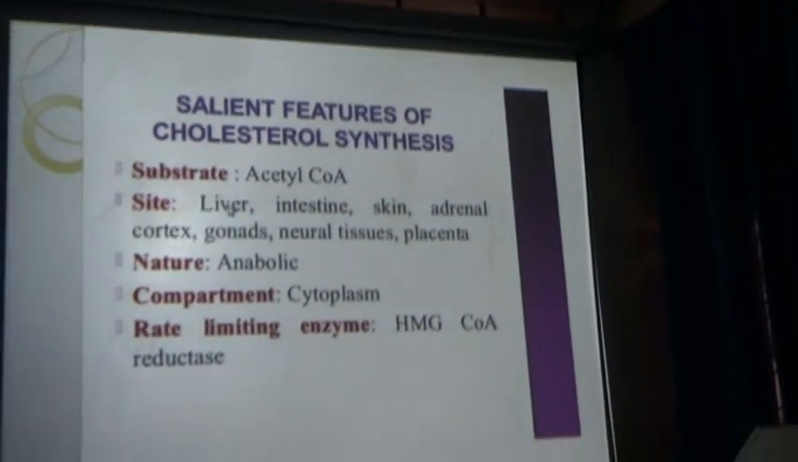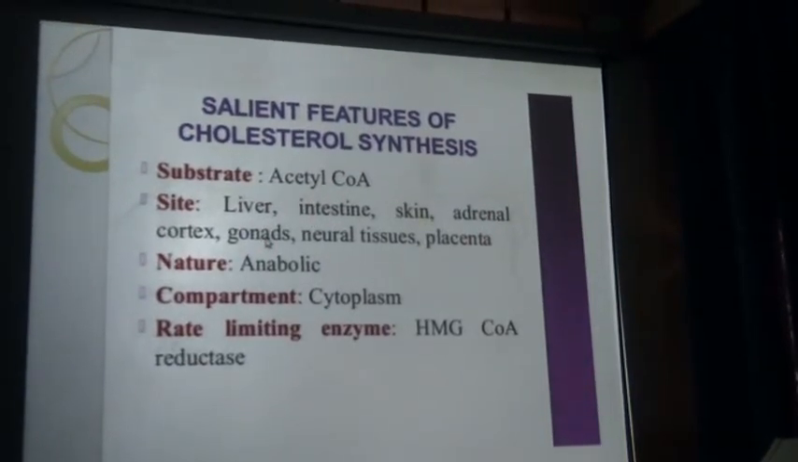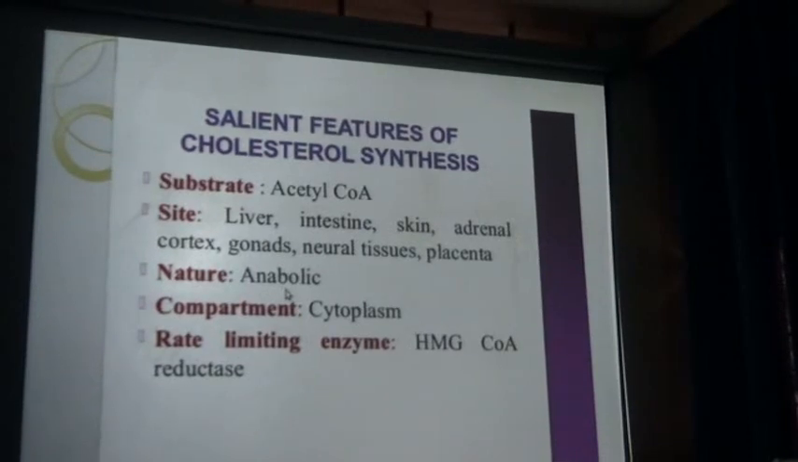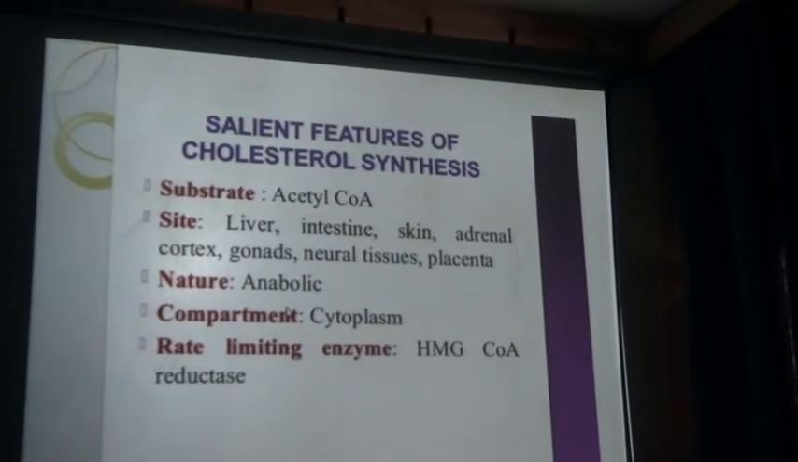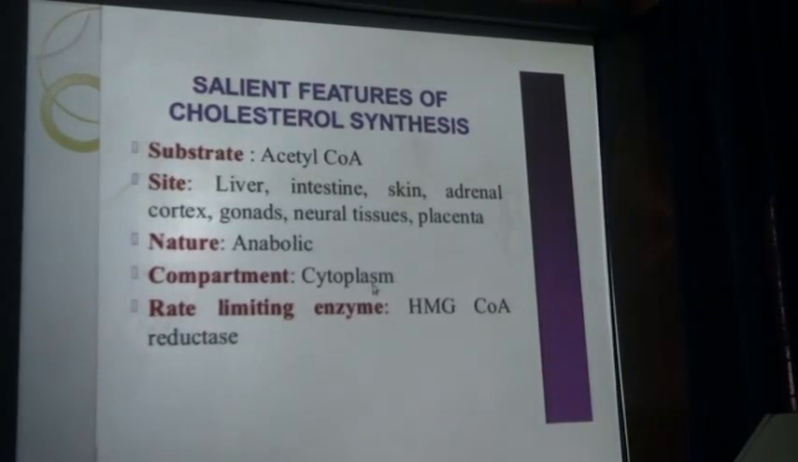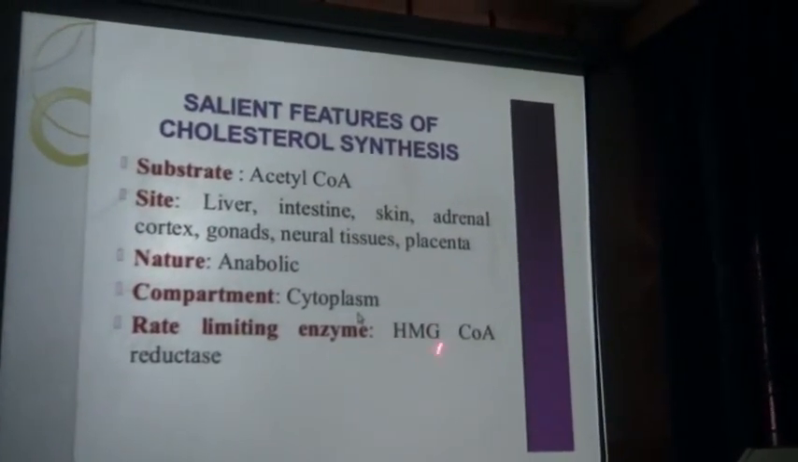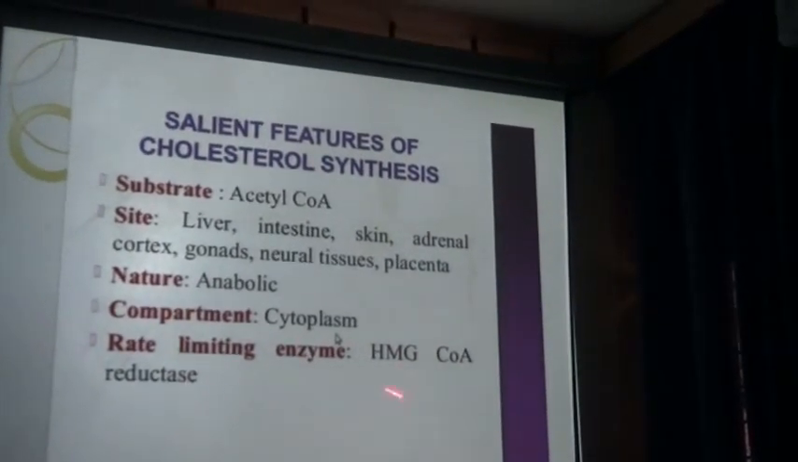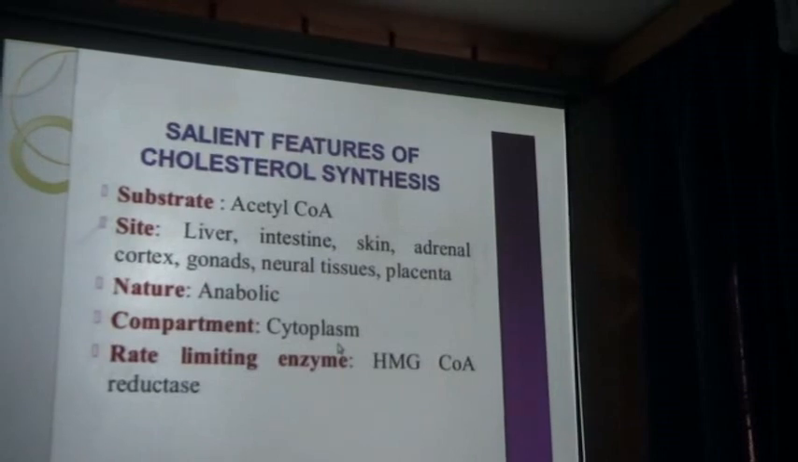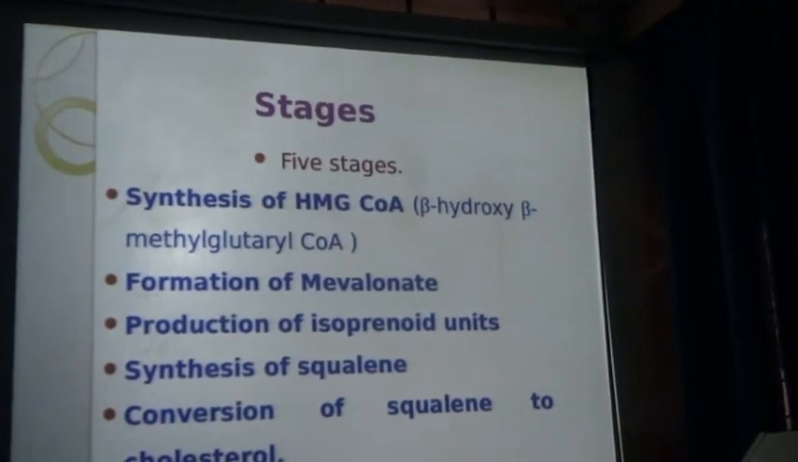Sites of cholesterol biosynthesis: liver, intestine, skin, adrenal cortex, gonads, neural tissue, placenta. The nature of this cycle is anabolic, that is, the synthesis of molecules. Compartment: the location of this cycle is the cytoplasm. The regulatory enzyme of cholesterol biosynthesis is HMG coenzyme A reductase, beta-hydroxy beta-methylglutaryl coenzyme A reductase.